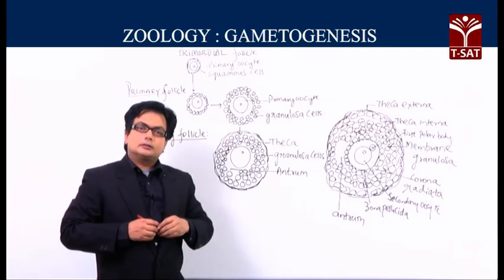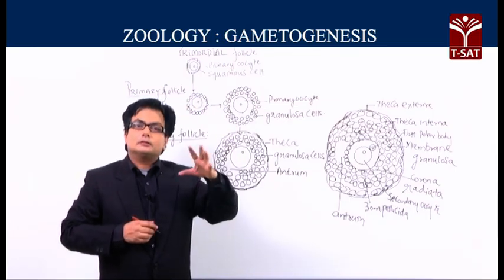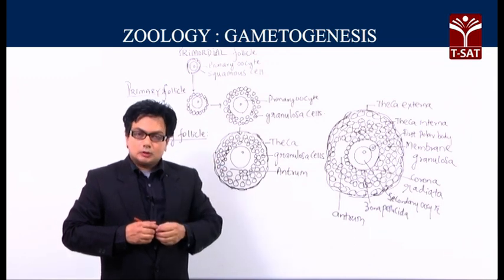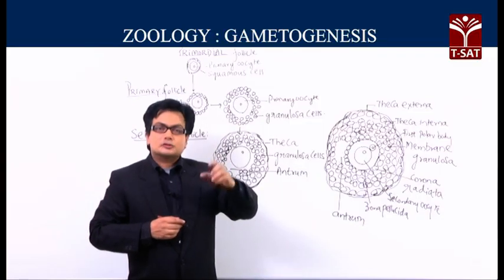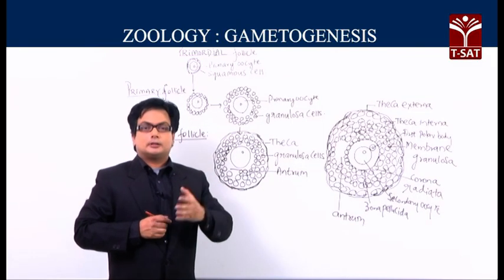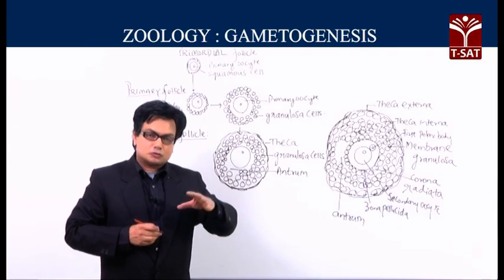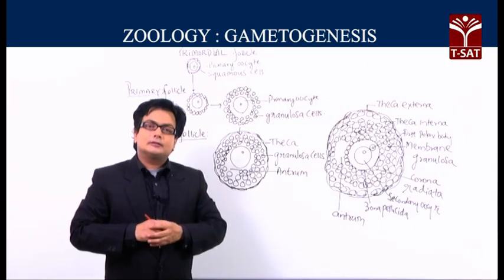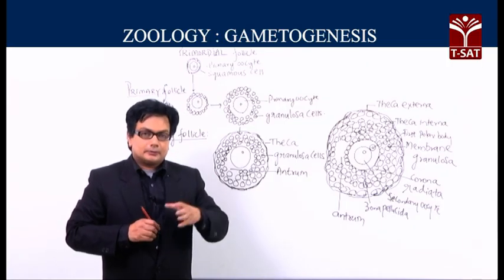The ovary, the female gonad, is divisible into several regions. Within the ovary, we find first the germinal epithelium, followed by the tunica albuginea, and then the entire stroma. The stroma is divisible into the outer cortex and the inner medulla.